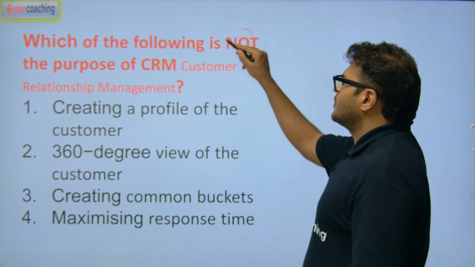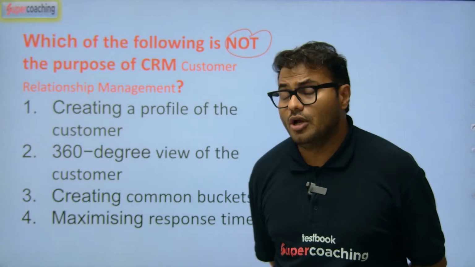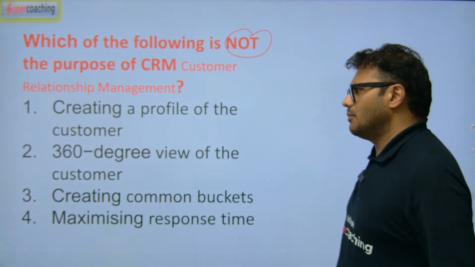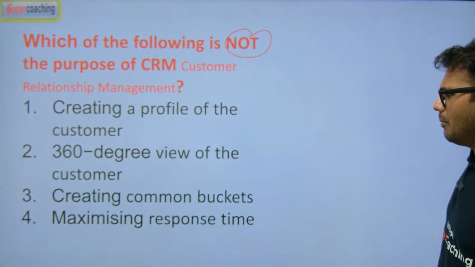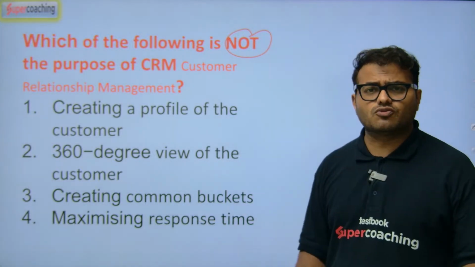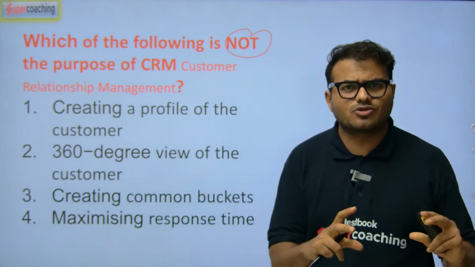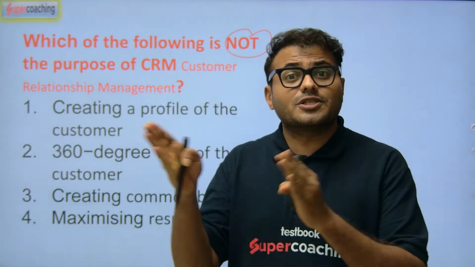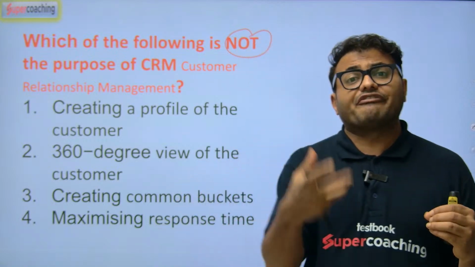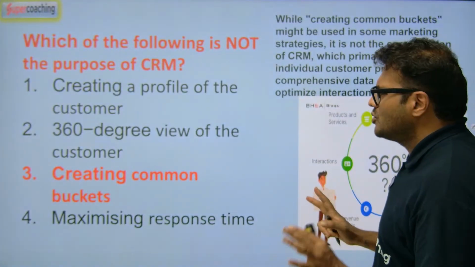Which of the following is not the purpose of CRM, customer relationship management? Creating a profile of the customer, a 360-degree view of the customer, creating common buckets and maximizing response time. Maximizing response time means that you are giving responses in a very efficient way. Maximizing means you are maximizing the efficiency. So the answer is that creating common buckets is not the purpose.